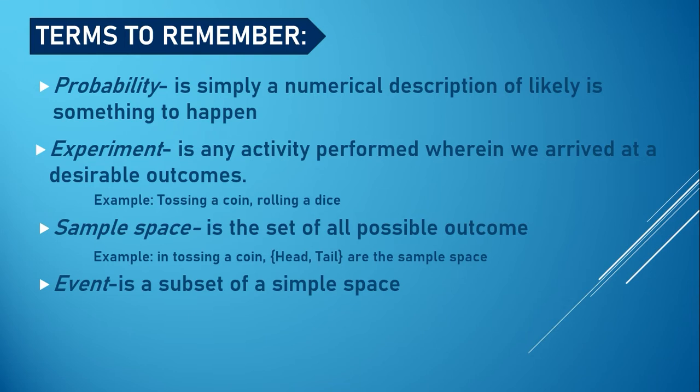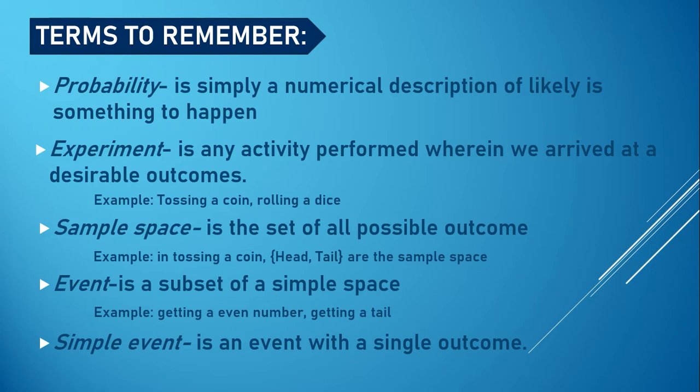Next is event. It is a subset of the sample space. Examples are getting an even number or getting a tail. And last, we have simple event. It is an event with a single outcome. These are the terminologies that you need to remember.